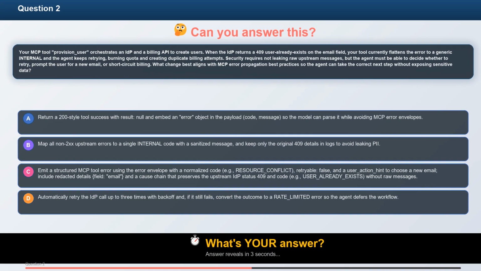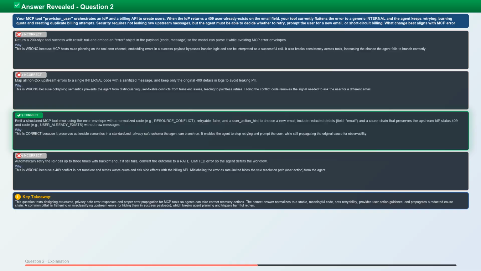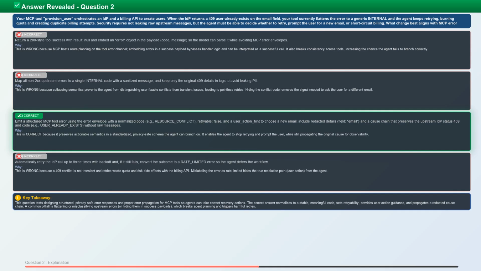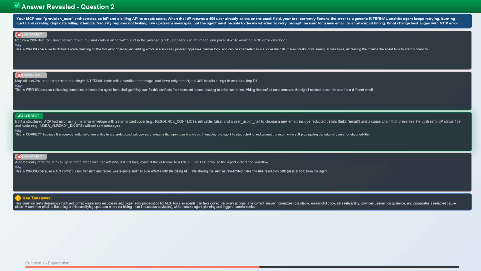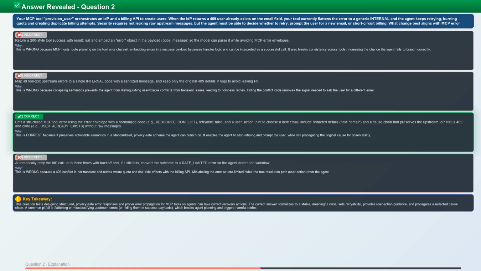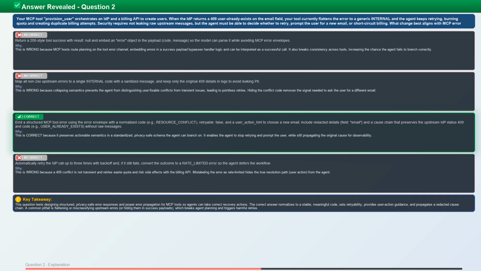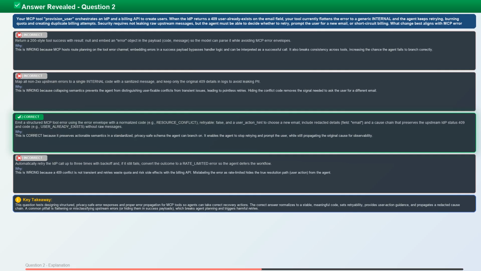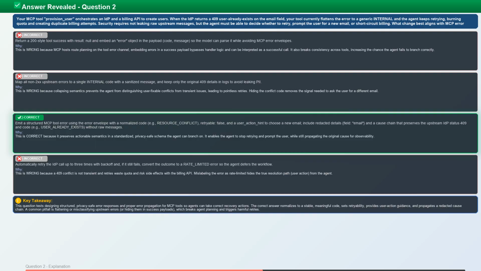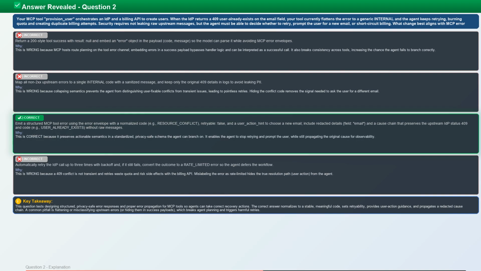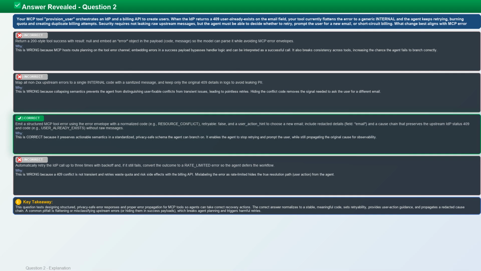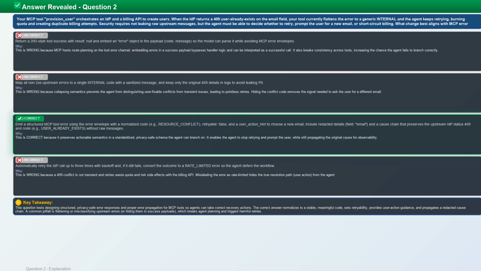What's your answer? Take a moment to think. The correct answer is C. This question tests designing structured, privacy-safe error responses and proper error propagation for MCP tools, so agents can take correct recovery actions. The correct answer normalizes to a stable, meaningful code, sets retriability, provides user action guidance, and propagates a redacted cause chain. A common pitfall is flattening or misclassifying upstream errors or hiding them in success payloads, which breaks agent planning and triggers harmful retries.